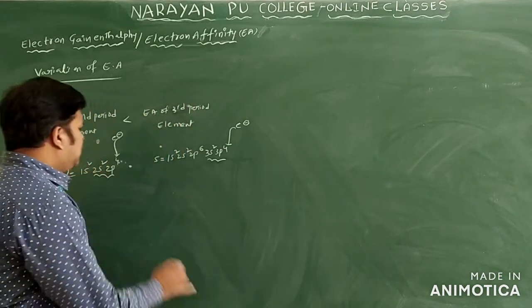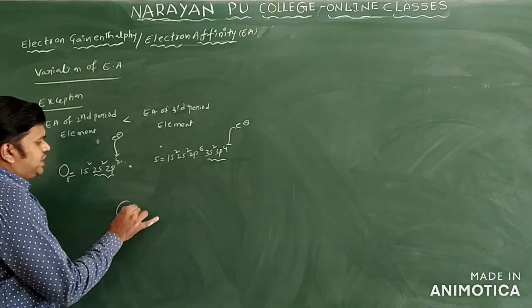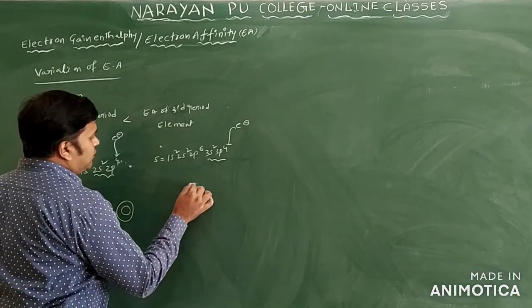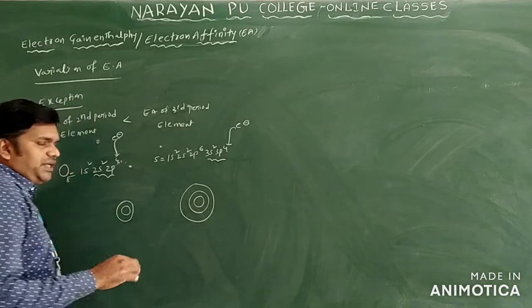You know, here this is the first shell s orbital, 1s. This is the 2s and 2p only. And here we have 3s, 3p and 3d.